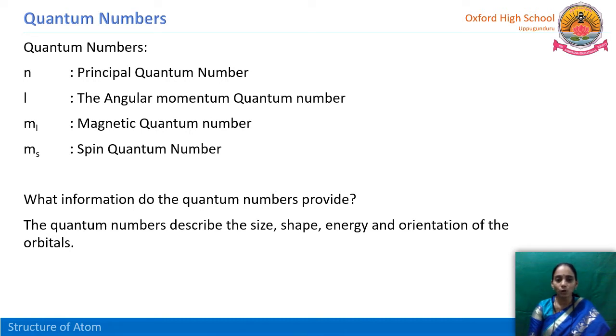That is called orbital. So that particular orbital's shape, size, energy and orientation, all this information the quantum numbers provide for us. So what does each quantum number signify? Let us see what these four quantum numbers give us.